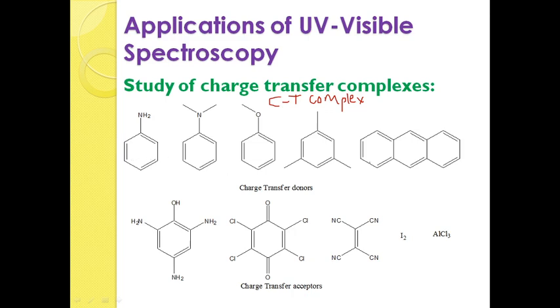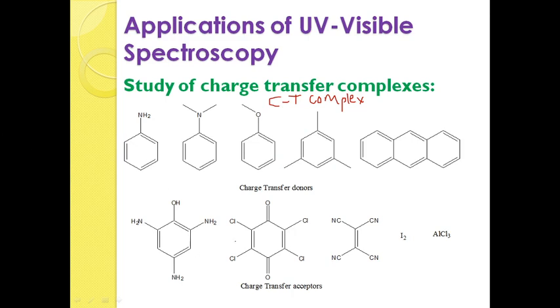Here I am giving examples for charge transfer donors and charge transfer acceptors. These are charge transfer donors, compounds having electron donating groups. As the electron donating groups are available in the compound, there is availability of more electrons, so they will be acting as donors.